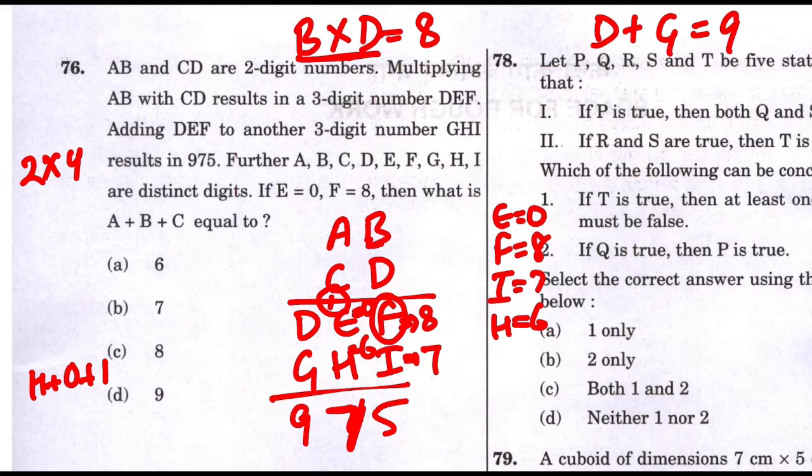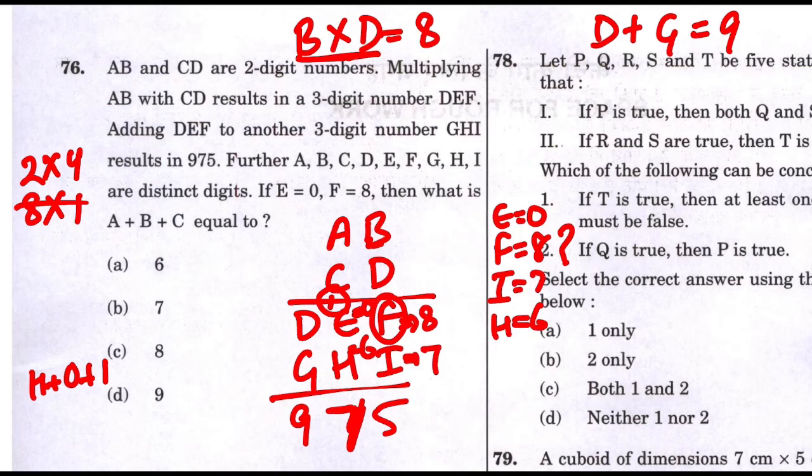Either I get 2 4s are 8, or I get 8 into 1. Anything else? No. Is 8 available? No, because F has already taken 8. So 8 into 1 cannot be the case. 4 into 2 is the answer. 4 into 2 are the options which I can have for B and D. Why not 8? Because F has already taken away 8.